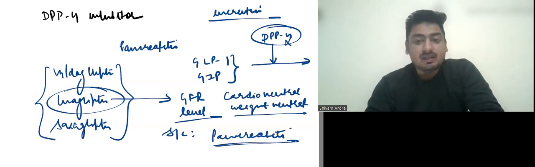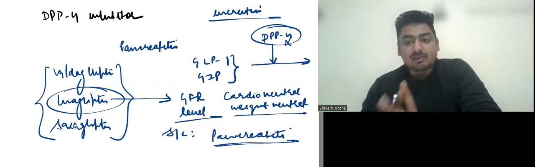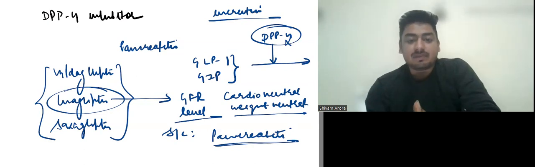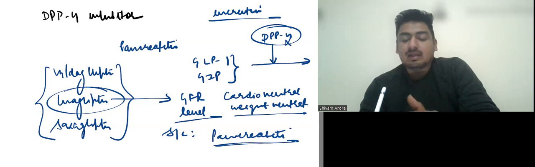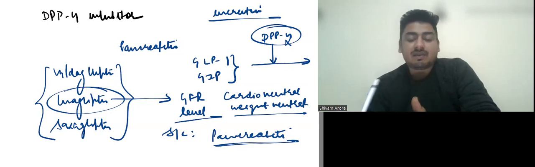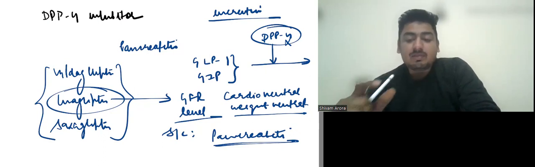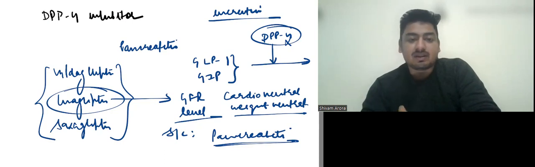And the important thing is that incretin are usually released whenever we eat something. So that's why DPP4 inhibitors increase the level of incretin and further increase the level of insulin only at postprandial meals level. Okay, so only postprandial insulin levels are increased, so they don't lead to hypoglycemia, and that's why they are not classified under sulfonylureas or under secretagogues per se.